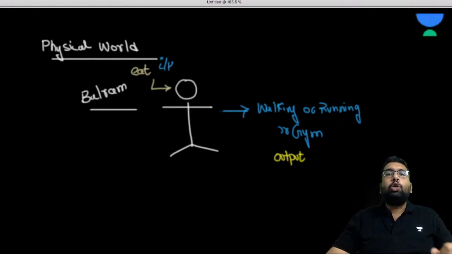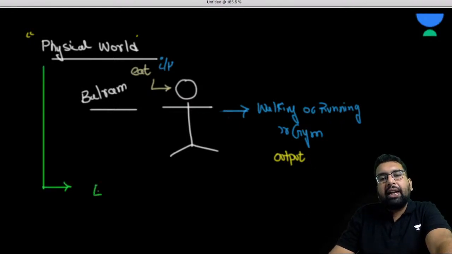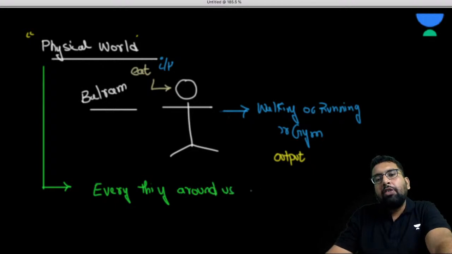So what do we mean by the physical world? From the physical world, I mean everything around us which involves some concepts of physics.